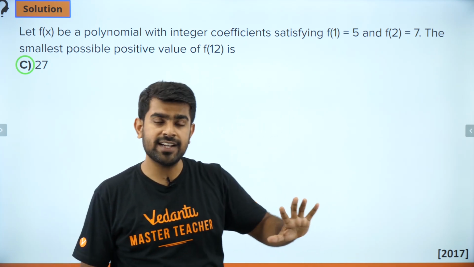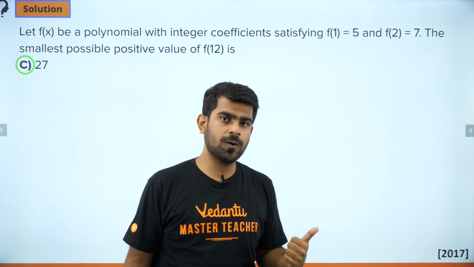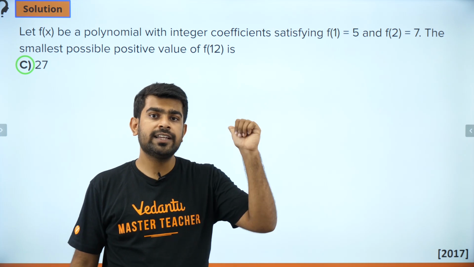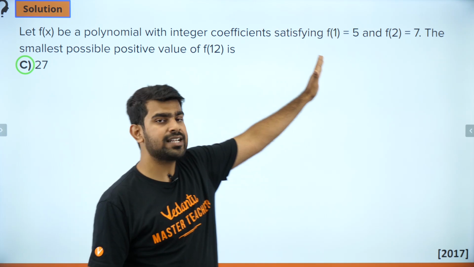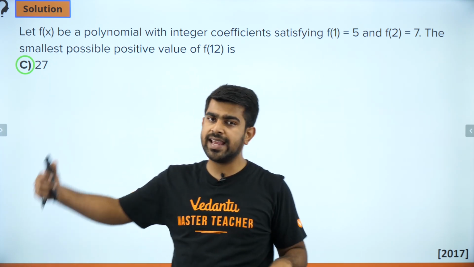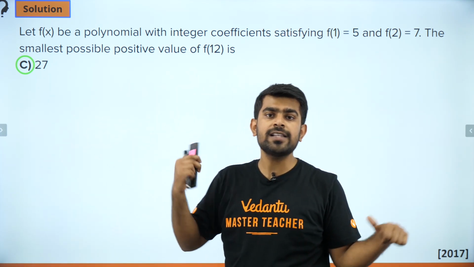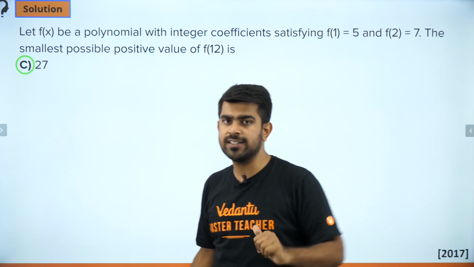Absolutely right. You can say that, but that is not the right approach. Okay? That is not the right approach. It turns out that the answer matches with what you did. Even if you approximate it as a linear polynomial, you will end up with the same answer, 27. But that is not the right approach. Let's look at what is the right approach.